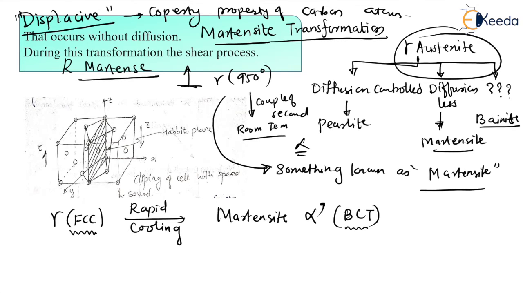See here, dear students, during this transformation, this shear process is actually converting this FCC structure of austenite to the BCT structure of martensite. ये क्या है इसके पीछे मैकेनिज्म? एक तो ये डिफ्यूजन लेस ट्रांसफॉर्मेशन है, तो है क्या ये डिस्प्लेसिव ट्रांसफॉर्मेशन है। और ये किसकी वजह से हो रहा है? It is because of shearing, okay। So let us have this well suited diagram, dear students।